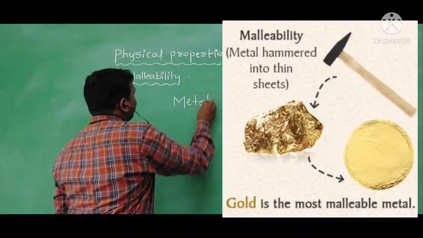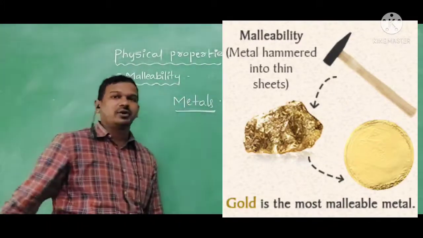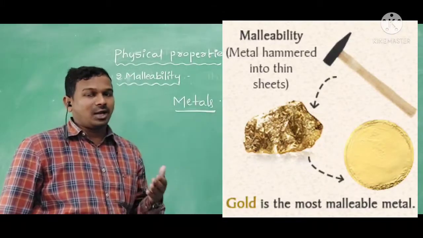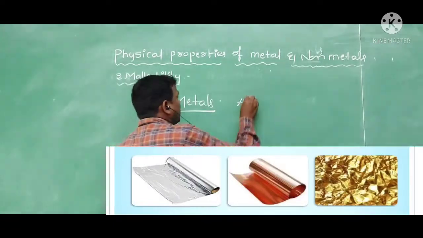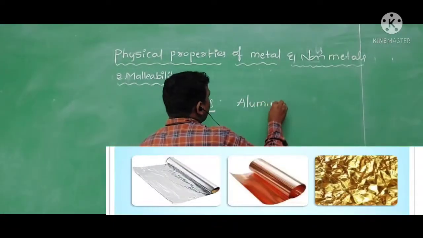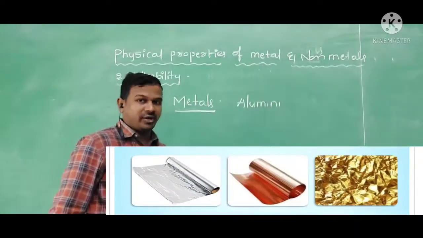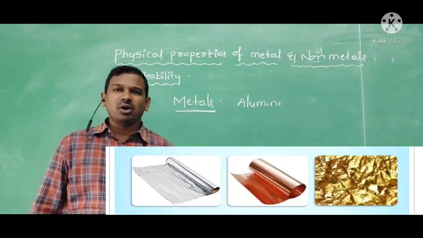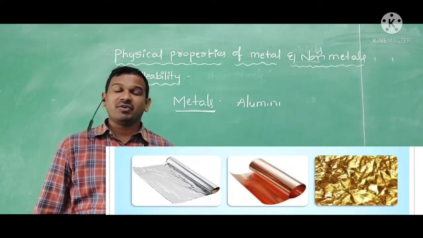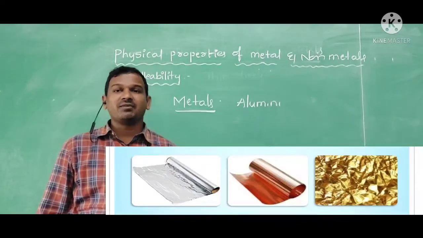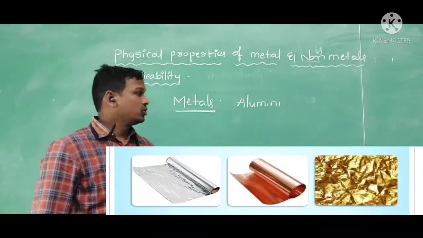Like in our daily life, we pack food with the help of aluminum foil, as we know. This aluminum foil is an example of malleability. Even gold or silver, we can make into thin sheets and use them in making ornaments.